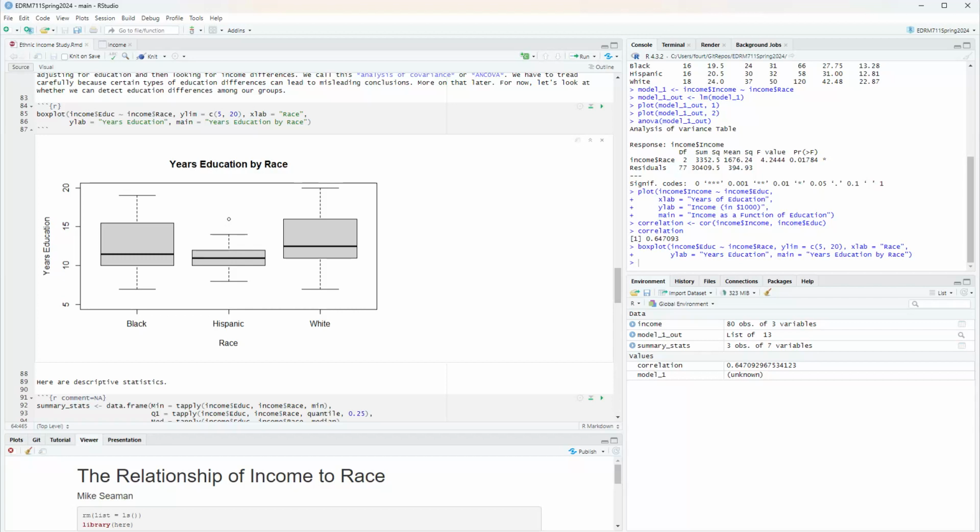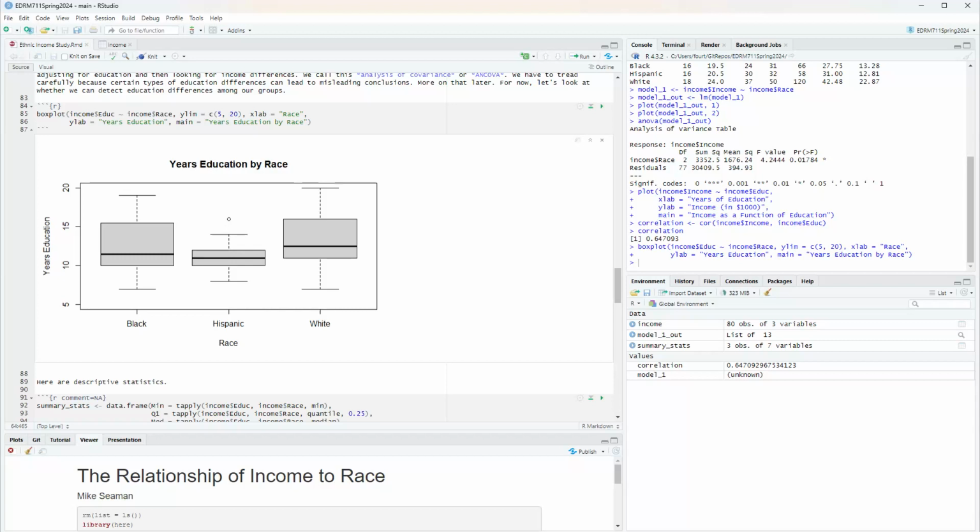I see that the education difference between black and white is not very pronounced, although there is a higher median of education for those in the white group than there is for those in the black group in our sample here. But I also note that for the Hispanic group, it's a much smaller range, especially the interquartile range. So there are differences here.